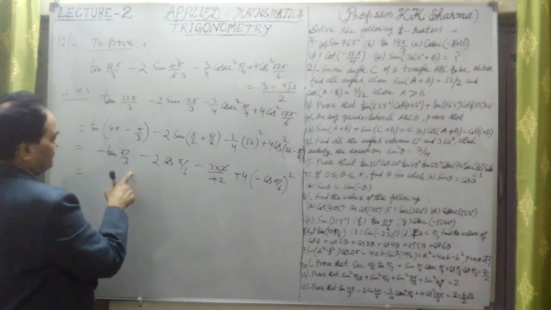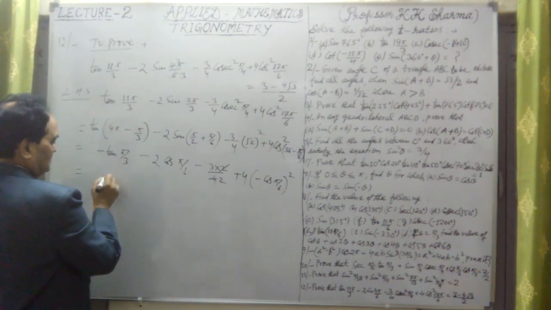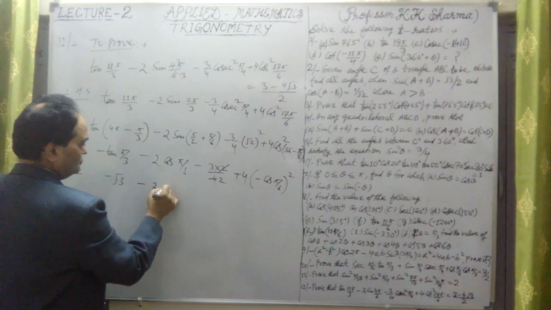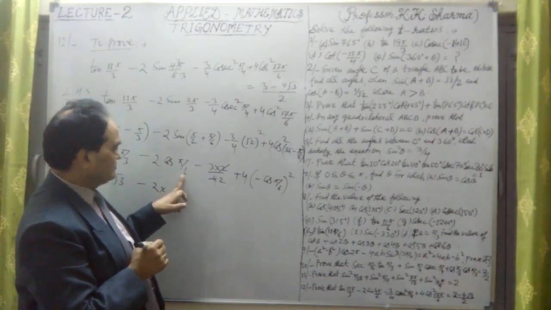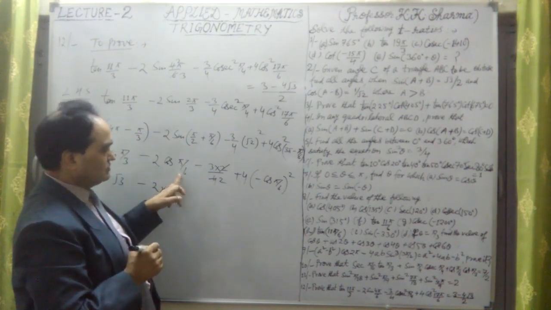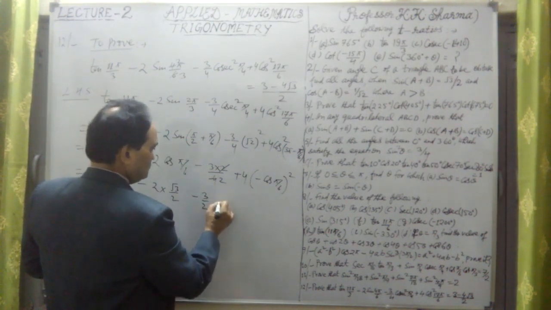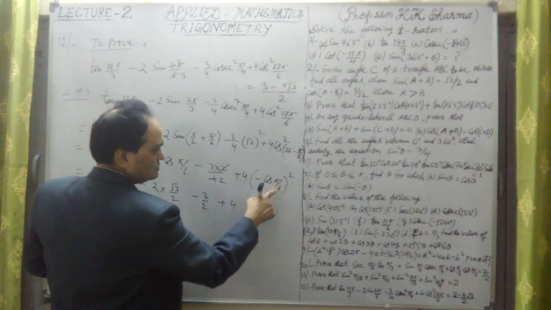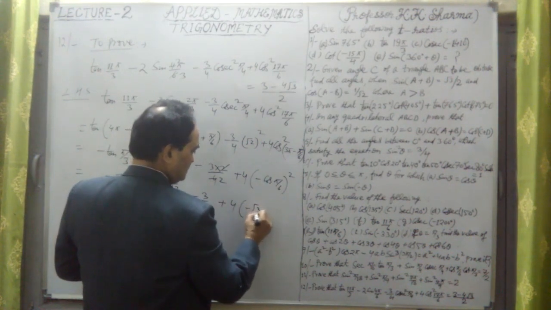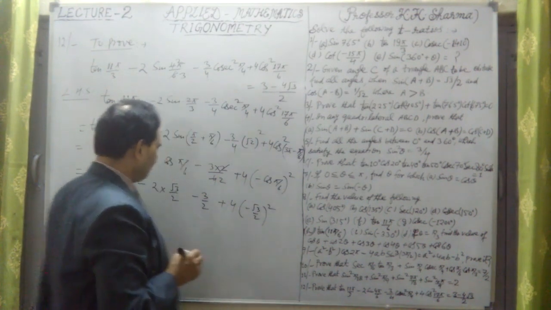Now let me write the value. Minus tan pi by 3. Pi by 3 is 60 degree. So tan 60 degree, minus sign is there, this is root 3 only. Minus 2 into cos pi by 6. Cos pi by 6 is cos 30 degree, it is root 3 by 2. Cos 30 degree, root 3 by 2. Now here it is 3 by 2 only. Minus 3 by 2 plus 4 into, now this cos pi by 6, root 3 by 2, so it is minus root 3 by 2 whole square. Cos 30 degree, root 3 by 2 whole square.